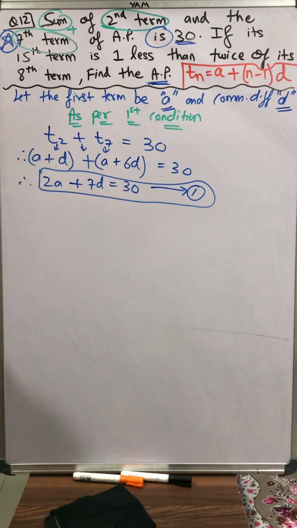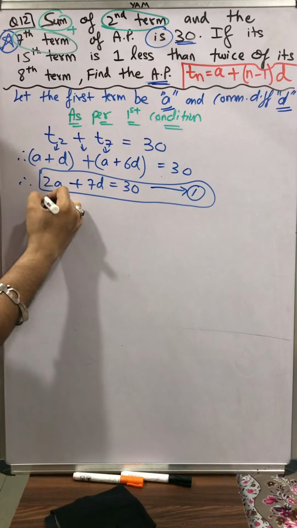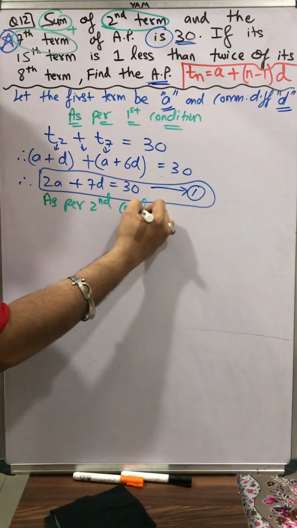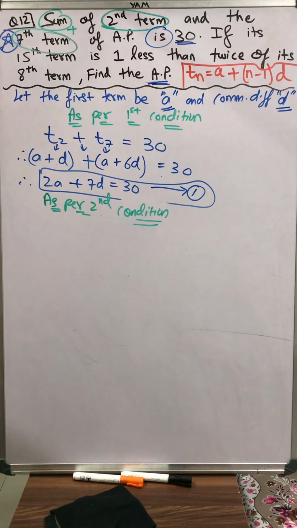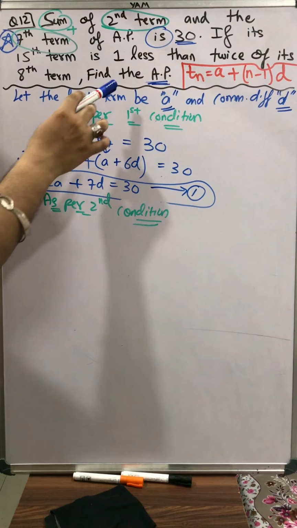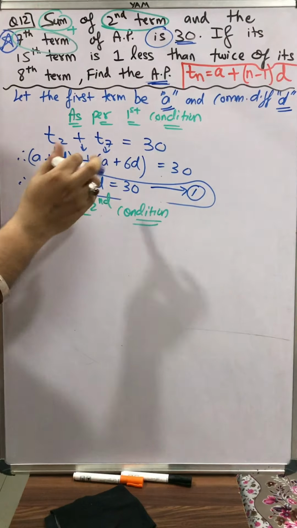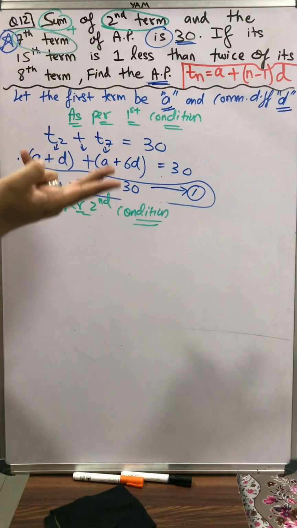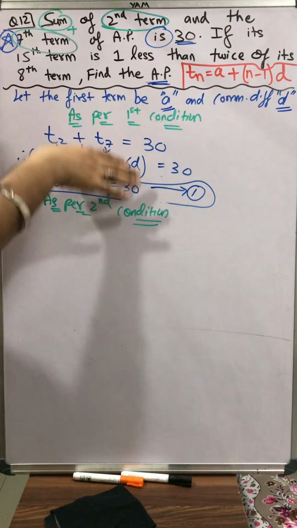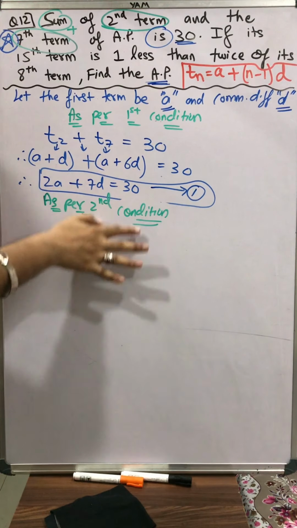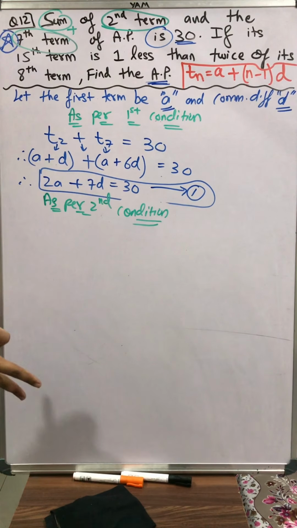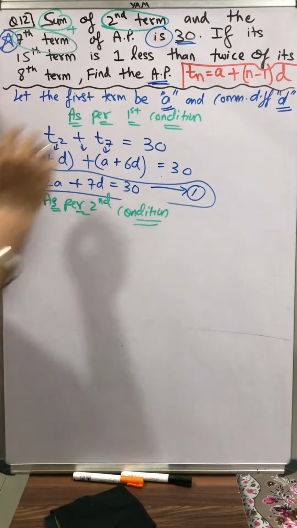Now we'll be moving to the second condition. The idea is same. We need to find A and D. Two unknowns. For two unknowns, we should have two conditions. From the first condition, we form the first equation. From the second condition, we'll form the second equation. We'll solve two equations simultaneously and we'll get the two unknowns A and D.